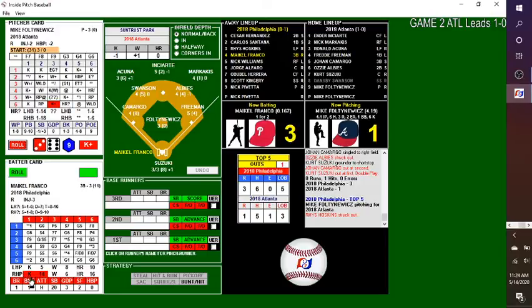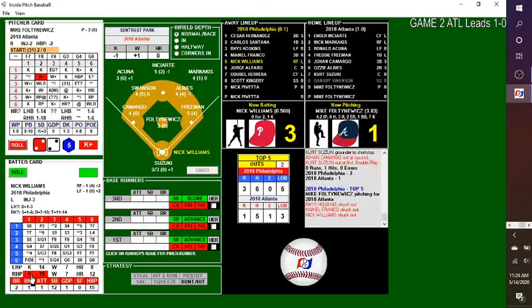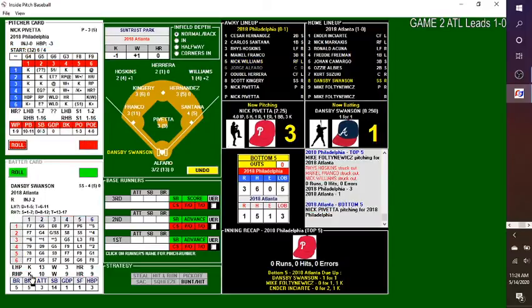Fulton-Newix kicks and delivers. Swing and a miss, and down goes Franco. Strikeout number 7 for Fulton-Newix. Can he make it 8 against Nick Williams, who's 0 for 2 with a strikeout? 2-2. Swing and a miss. Good morning, good evening, and good night for the Philadelphia Phillies as Fulton-Newix has a beautiful inning. No runs, no hits, no errors.